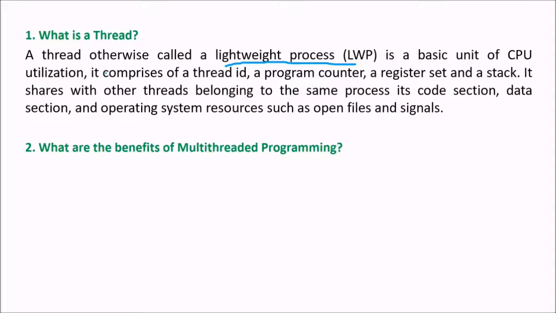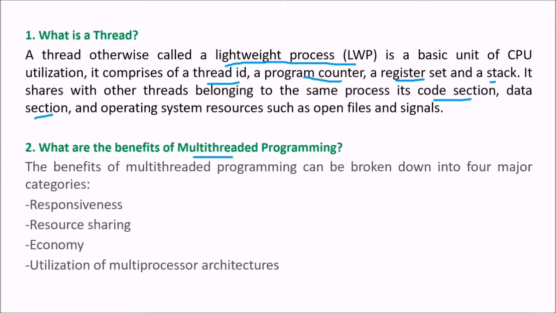A process is also a basic unit, but from a process you can have many threads generated. A thread comprises a thread ID, a program counter, a register set, and a stack. It shares with other threads belonging to the same process its code section, the data section, and operating system resources such as open files and signals. Next, what are the benefits of multi-threaded programming?